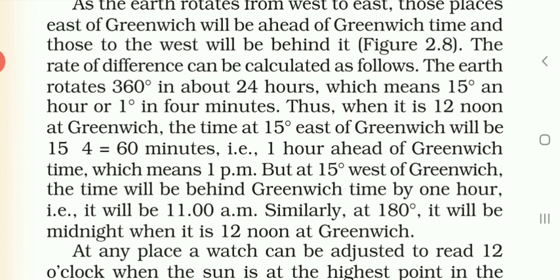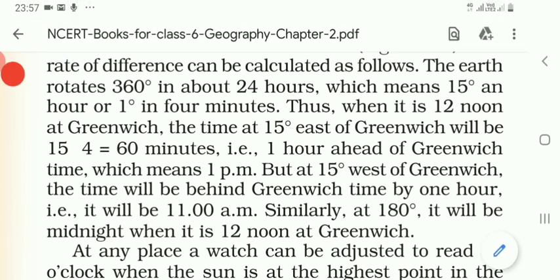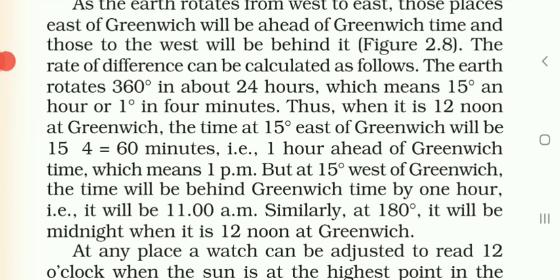An hour, so 15 degrees an hour or 1 degree in 4 minutes. That means to cross 15 degrees the sun rays take almost 1 hour, and to cross 1 degree the sun rays require 4 minutes.